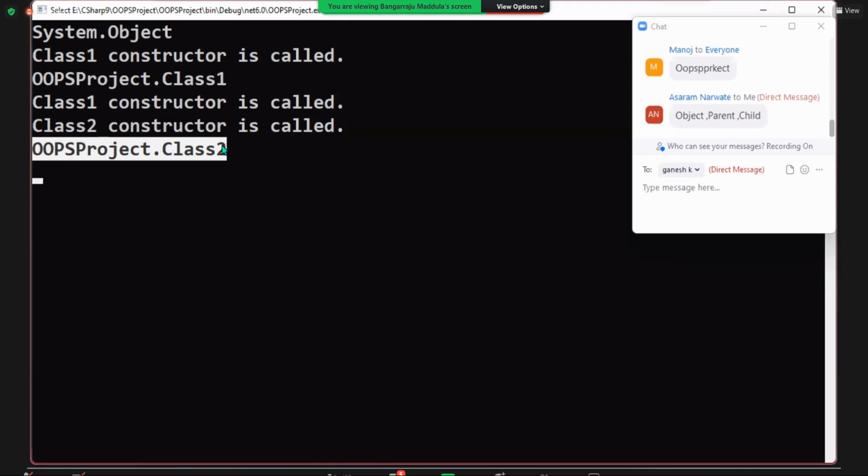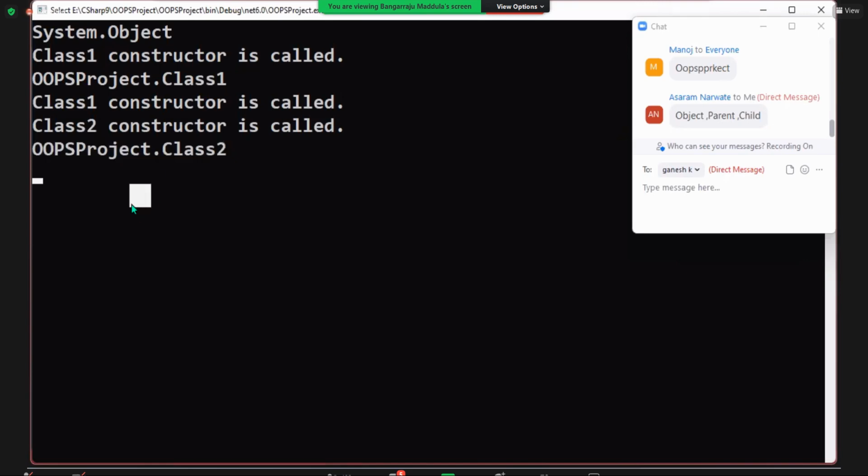Every time you create an instance, what gets called first is the Object class constructor only, because Object is the ultimate parent for all. Any class instance you create, the Object class constructor is called first, and from there the execution starts.